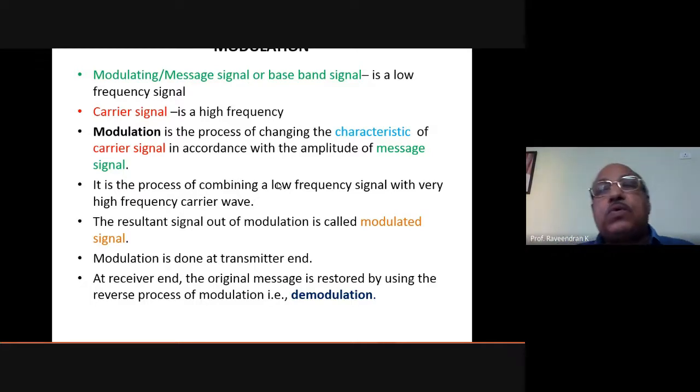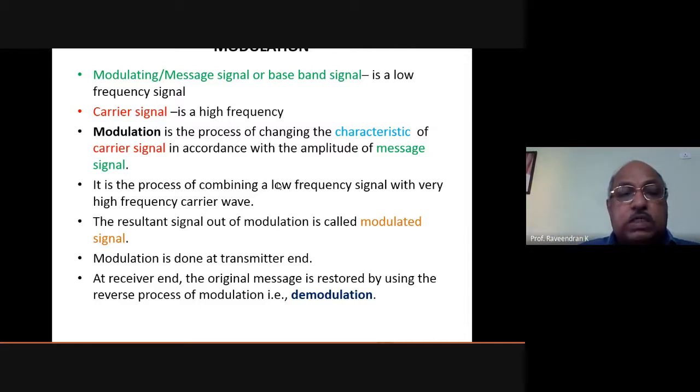To do so, we have to mix, or combine, this signal. What signal? The audio signal that is to be transmitted to the distant end. We mix or combine this audio signal with a carrier wave, a carrier signal, so that this carrier wave can carry the signal to the distant end where it is desired to be transmitted.